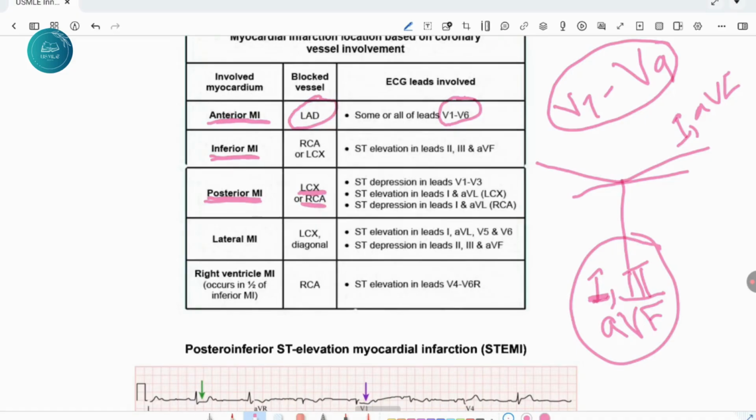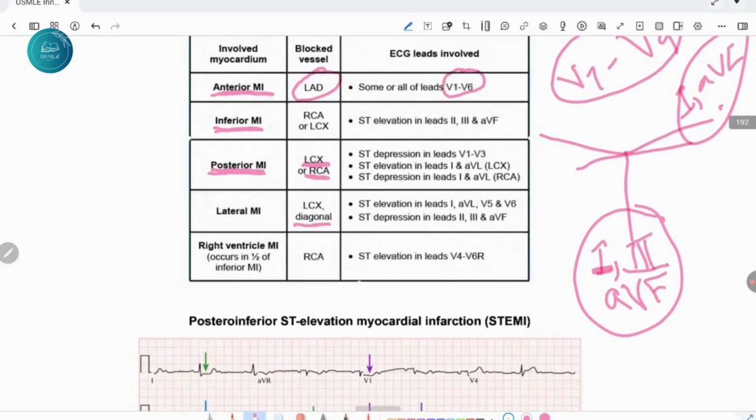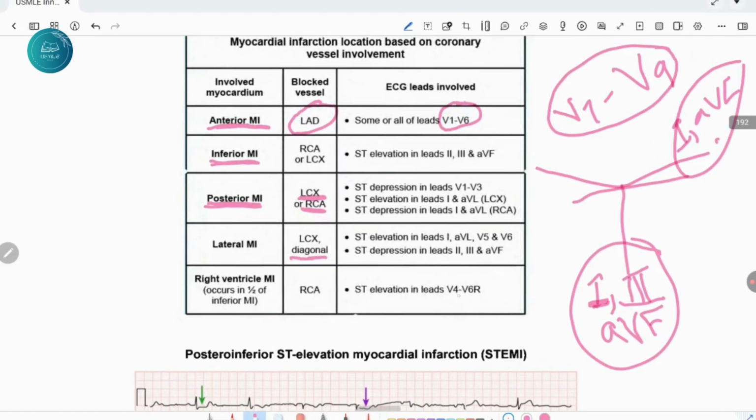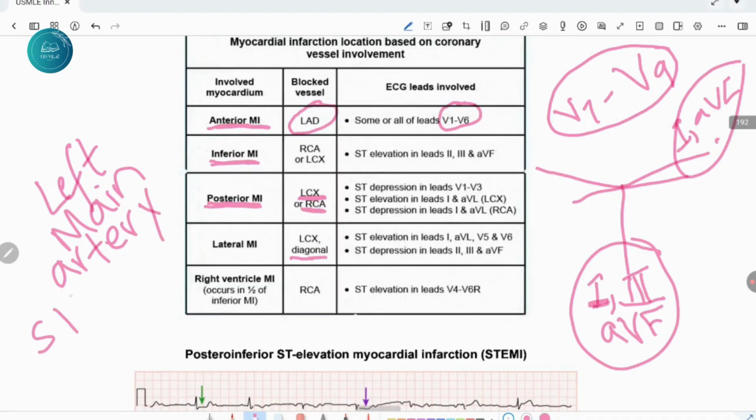Lateral wall MI. What are the lateral leads? Lateral leads are 1 and AVL. The patient will have ST elevation on STEMI or ST depression on those leads, and it is due to left circumflex artery or diagonal artery blockage. Right ventricular MI is due to right coronary artery blockage. The patient will have ST elevation in V4 to V6R. Okay, left main artery blockage: the patient will present with ST elevation or ST changes in lead AVR.